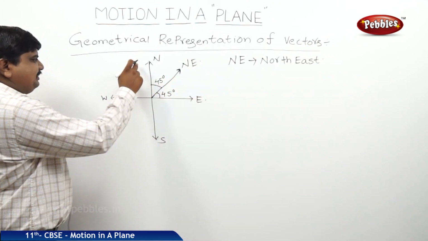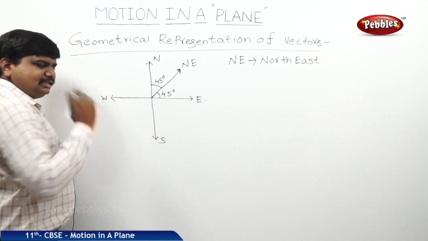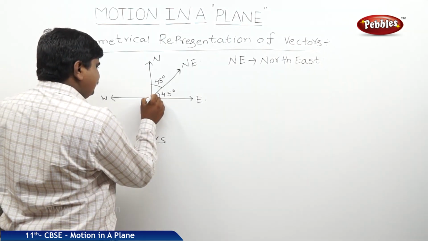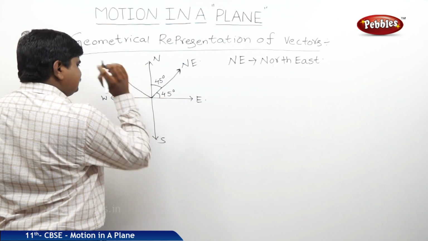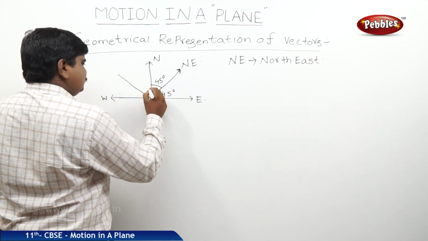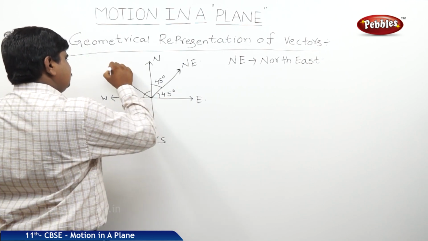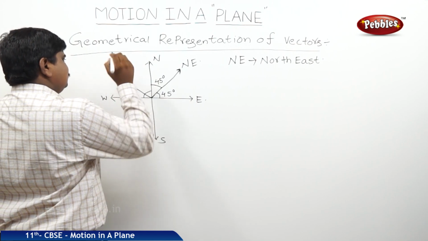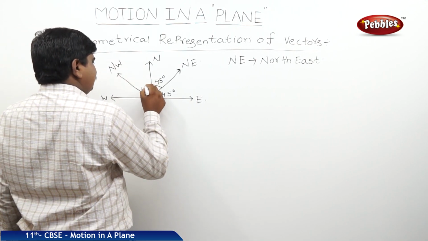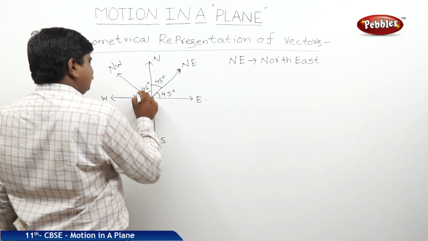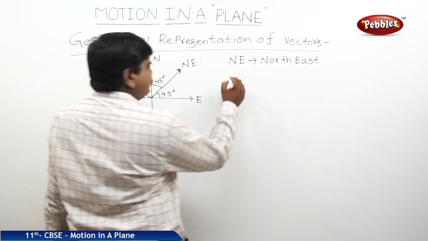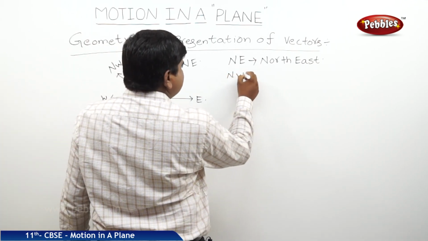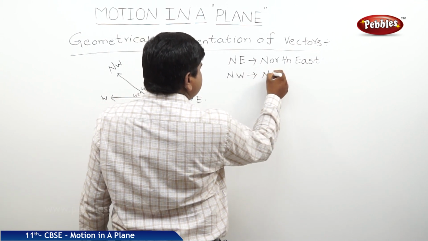Now we will check this region, north and west. Another line makes the same angle with respect to both axes. This is said to be northwest. The angle is the same, 45 degrees, 45 degrees. So NW is northwest.